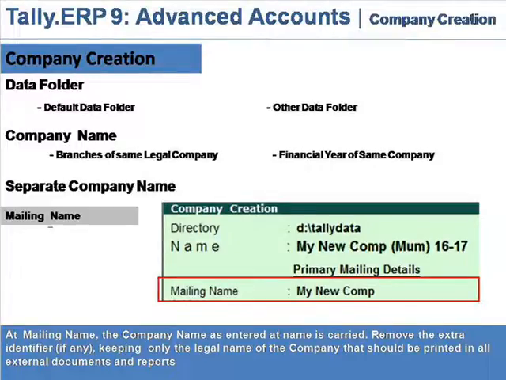Mailing name. At mailing name, the company name as entered at name is carried. Remove the extra identifier if any, keeping only the legal name of the company that should be printed in all external documents and reports.